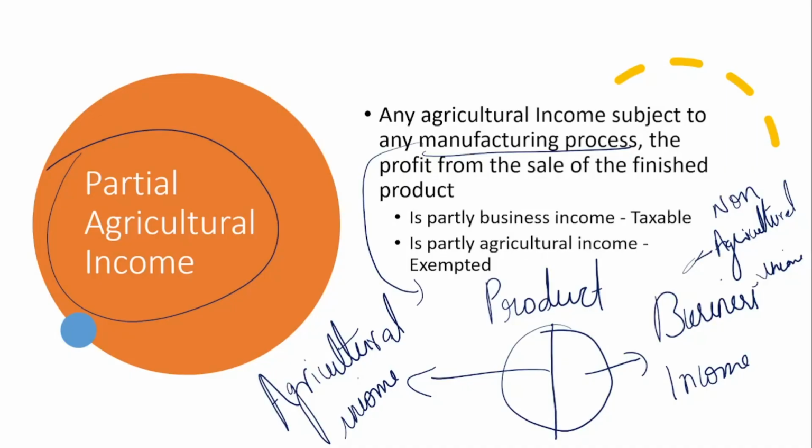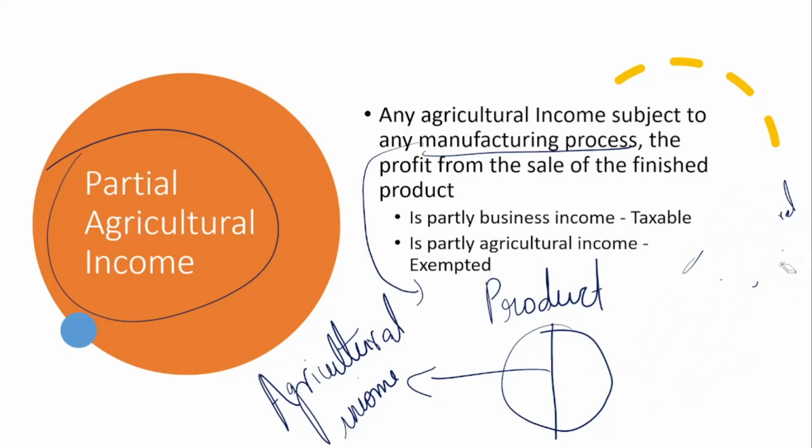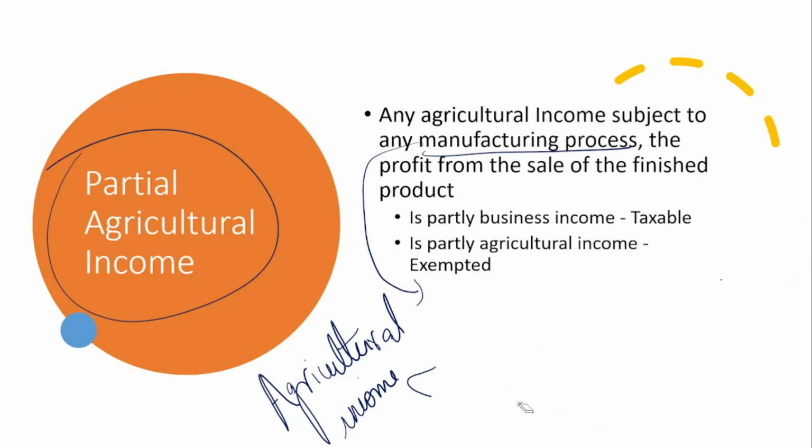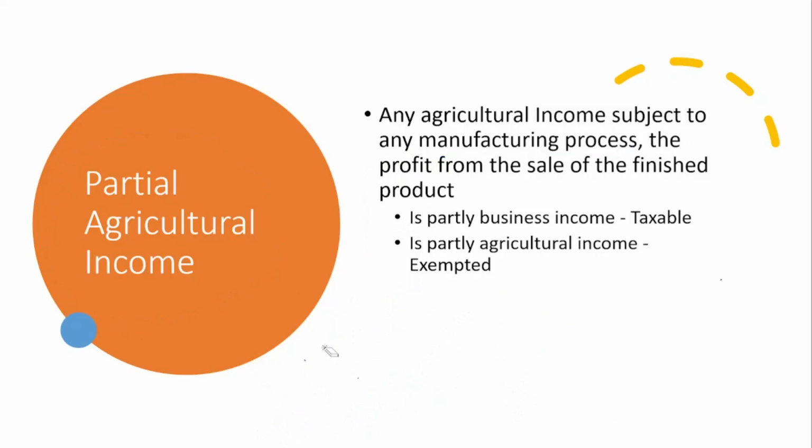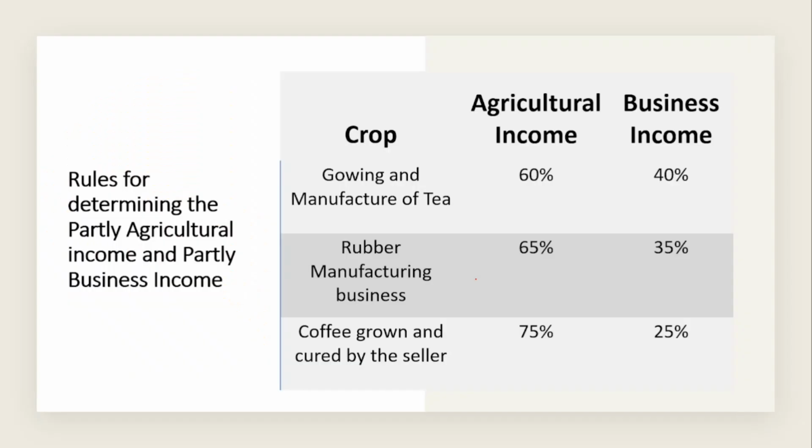That is what they have told in this particular slide. If it is partly business income or non-agricultural income, then it is taxable. If it is agricultural income, then it is exempted from tax. Now, the rules for determining the part agricultural income.